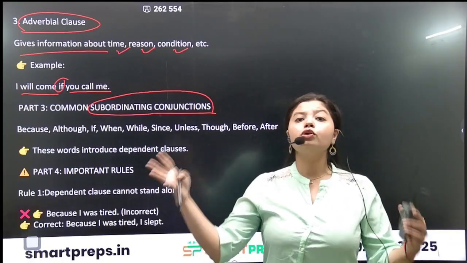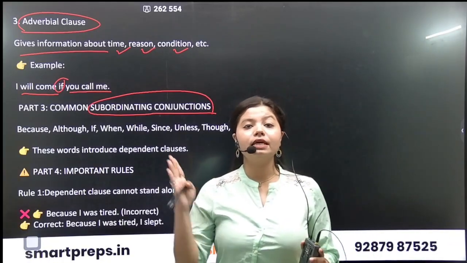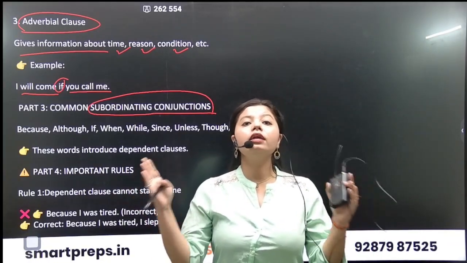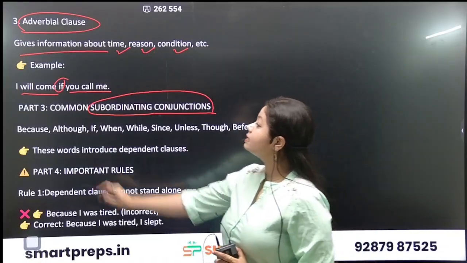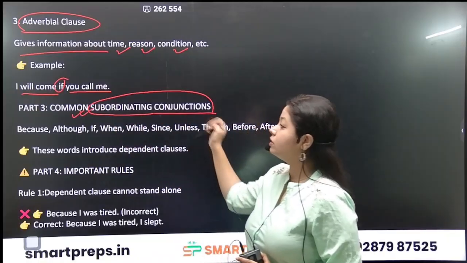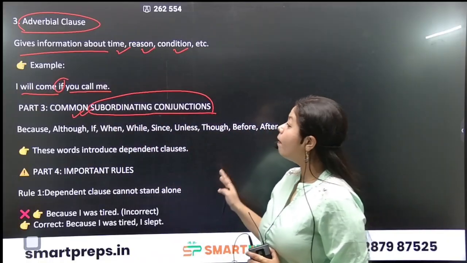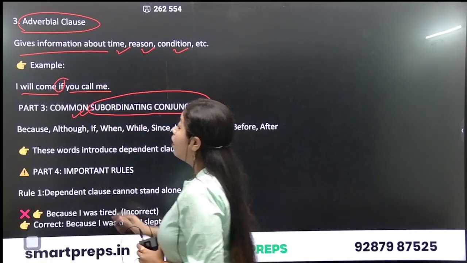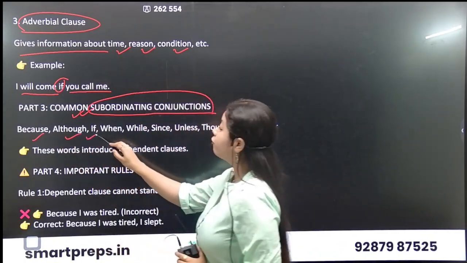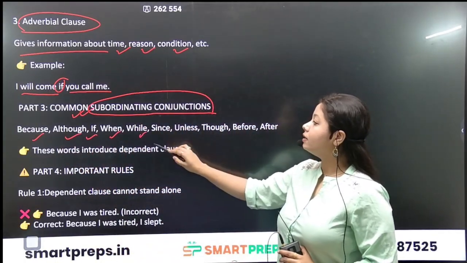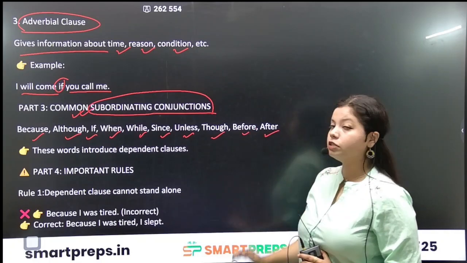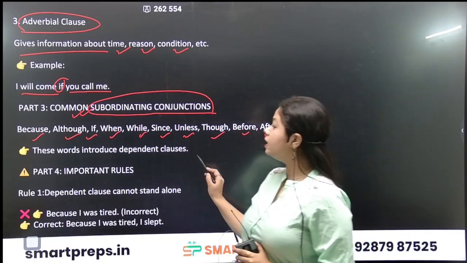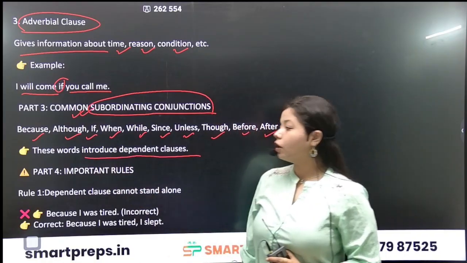Now to join two clauses, that is independent and dependent, we need to add some conjunctions, and most importantly there are some common subordinating conjunctions. Okay, so the common subordinating conjunctions are because, although, if, when, while, since, unless, though, before, after. Okay, these words introduce dependent clauses.